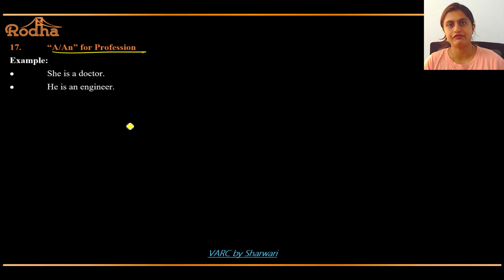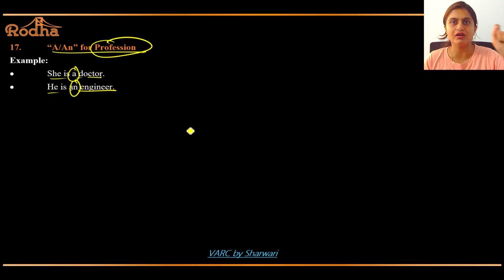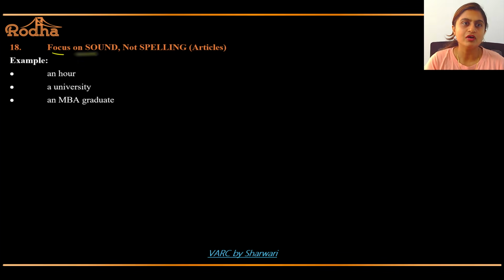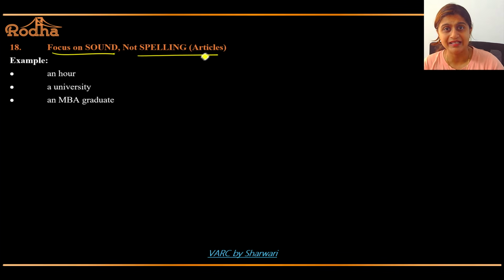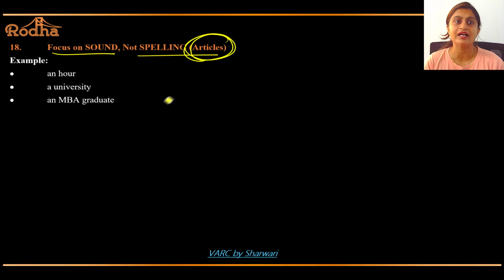A and an for profession. Again, we have come back to articles here. She is a doctor. He is an engineer. You need to put a or an before a profession. Okay? Before any profession you have to put a or an. Focus on sound, not spelling, in articles. In articles, what do you have to do? Focus on sound. R, A, O sound.